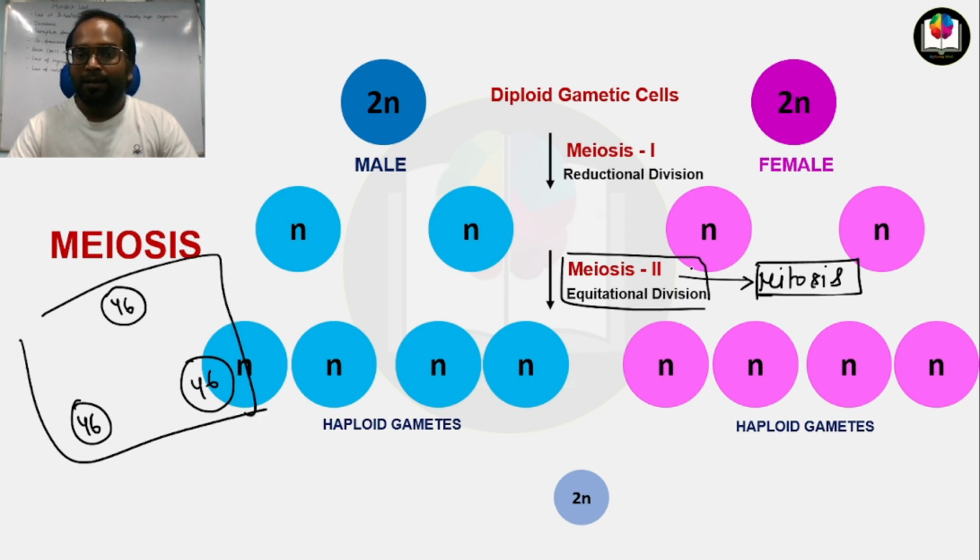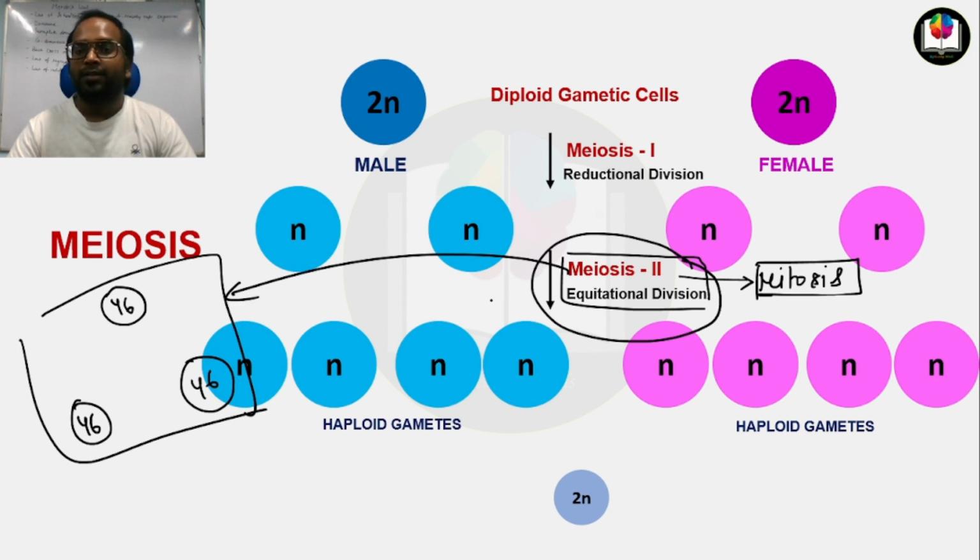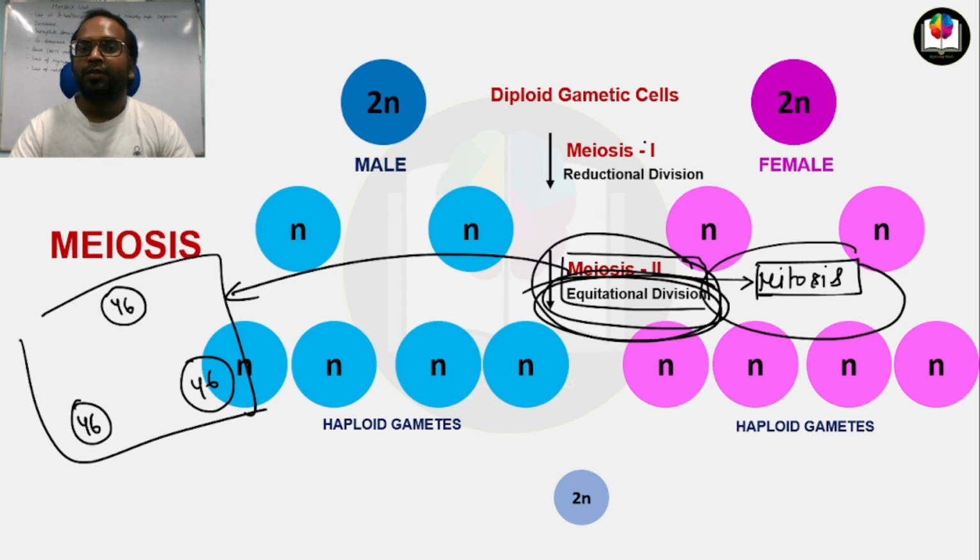And meiosis second is also like mitosis. Okay, because here also the equational division is occurring. That's why I told you that this is equivalent to the mitosis process. Which one? Meiosis first or meiosis second? Meiosis second. Okay, this is important to remember.